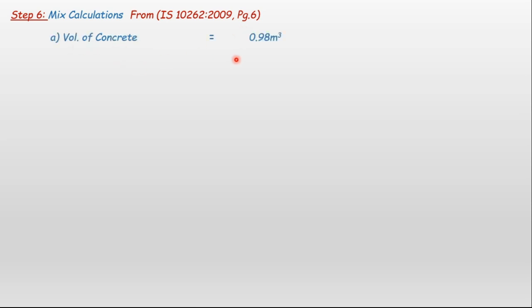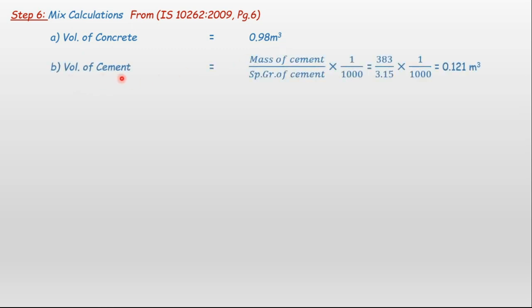The volume of concrete is 0.98 cubic meter. How do I calculate the volume of cement? It is the mass of cement divided by the specific gravity of cement, multiplied by 1 divided by 1000, which will give me the result in cubic meters. The mass of cement is 383, the specific gravity of cement given in the question is 3.15, into 1 divided by 1000. If I do this, I get the volume of cement as 0.121 cubic meter. This is the volume of cement we are adding.